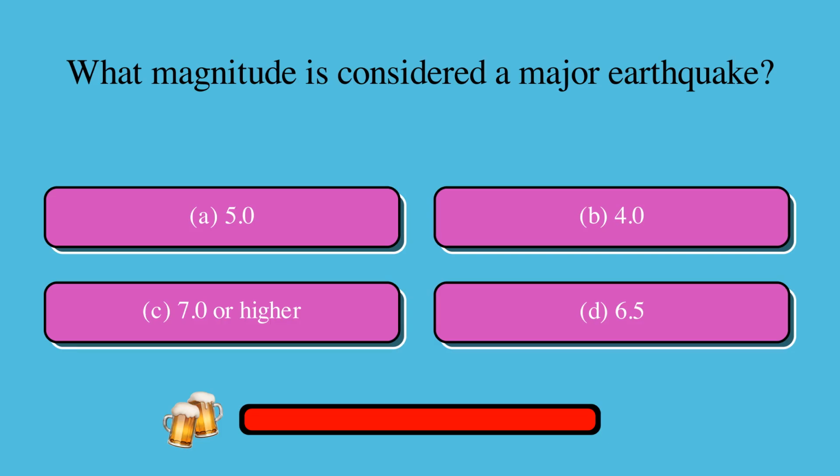What magnitude is considered a major earthquake? Is it A, 5.0, B, 4.7 or higher, C, 7.0 or higher, or D, 6.5? The correct answer is C, 7.0 or higher.